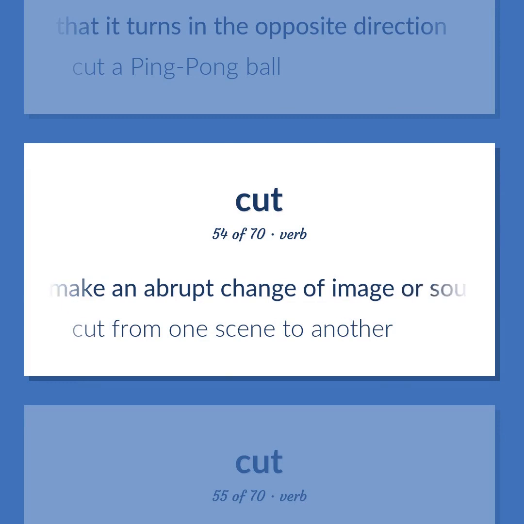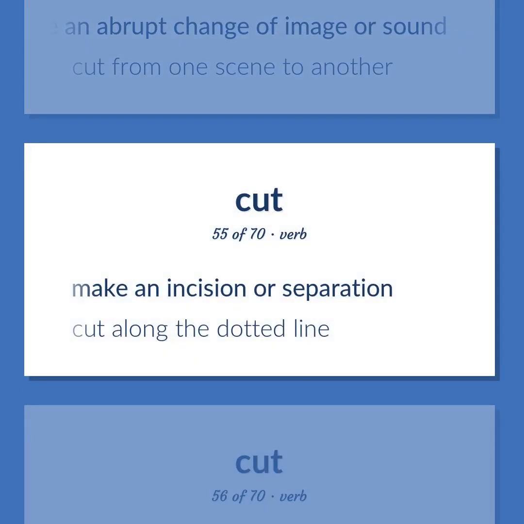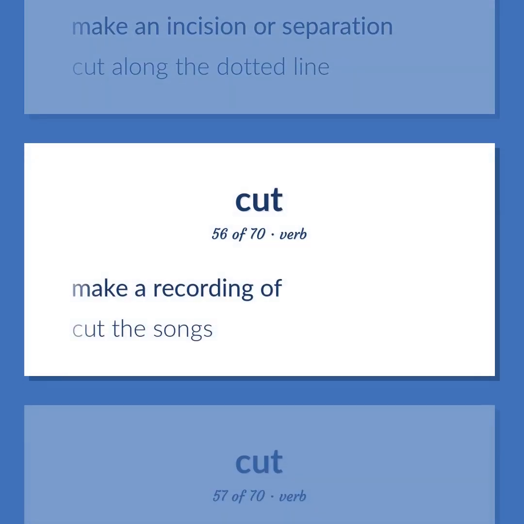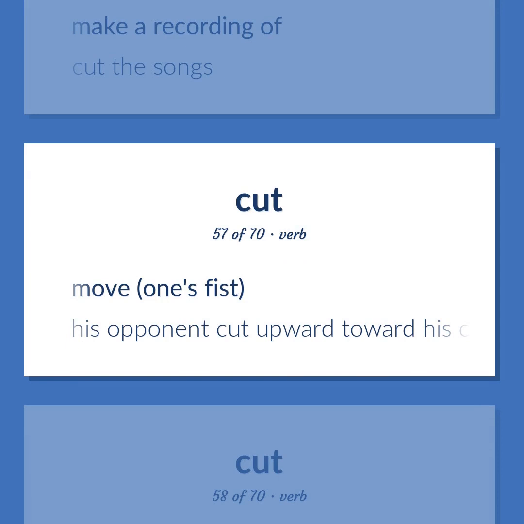Make an abrupt change of image or sound. Cut from one scene to another. Make an incision or separation. Cut along the dotted line. Make a recording of. Cut the songs. Move one's fist.